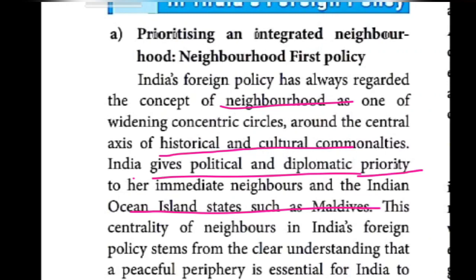That's the second point. The next point: through this, we can easily understand that India needs to achieve its developmental goals. So it needs a peaceful environment. That is why it is following the good neighbor policy with the neighboring countries. Then, India provides support to its neighboring countries in the form of resources, by giving the resources.